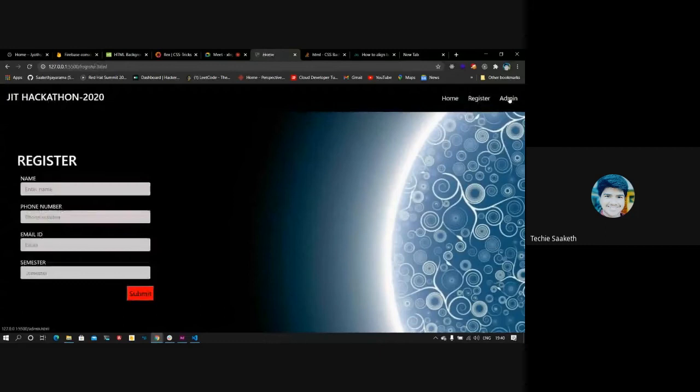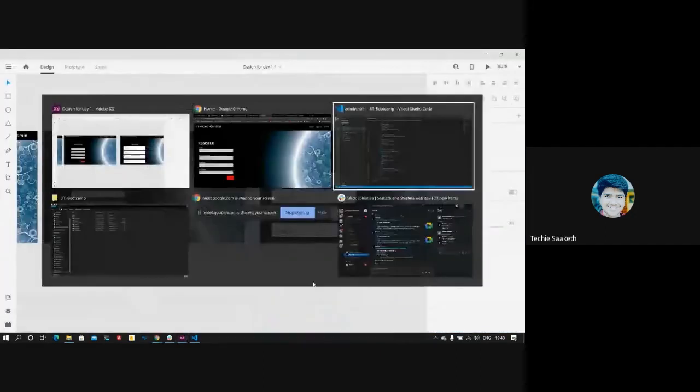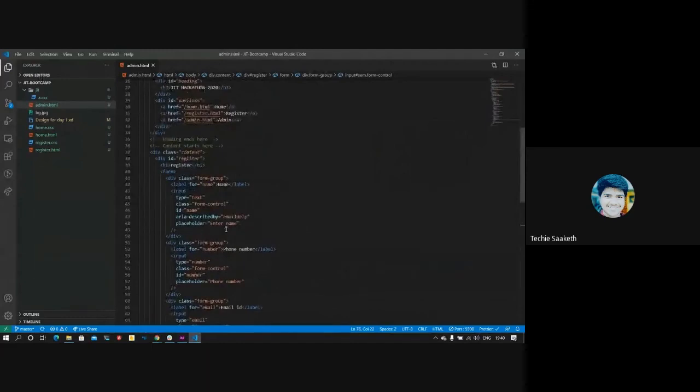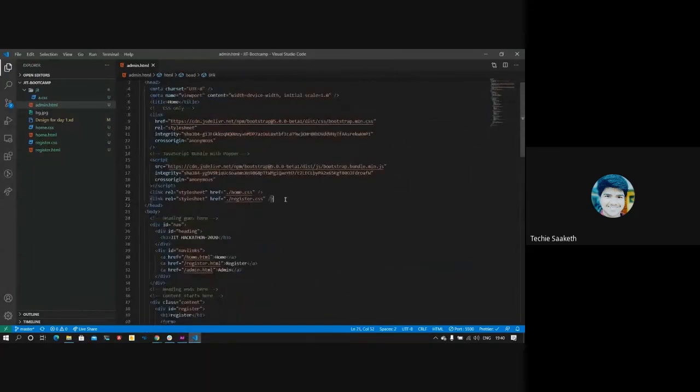Home, register. Now we'll start changing the contents of this admin.html. For that, I will remove this register.css. Instead of that, we'll create our other CSS, admin.css.